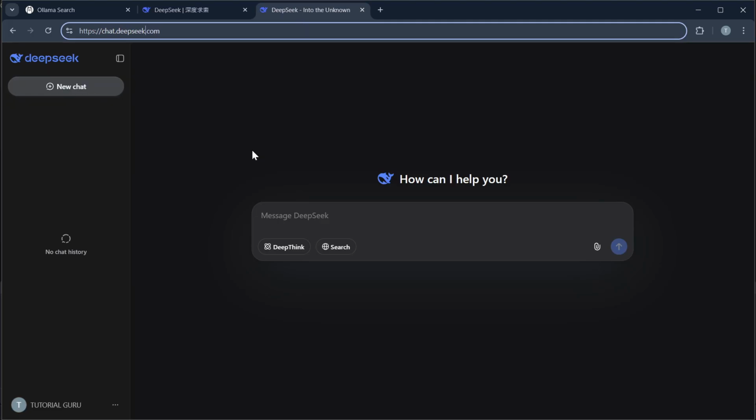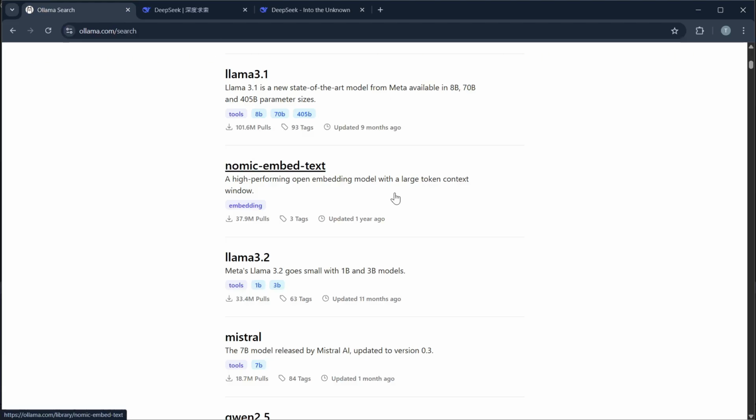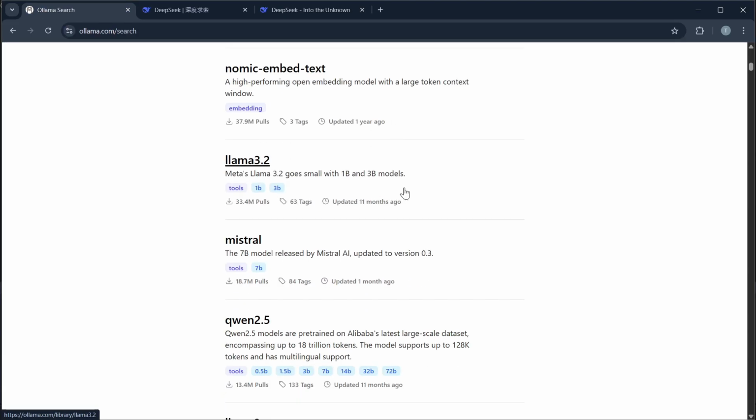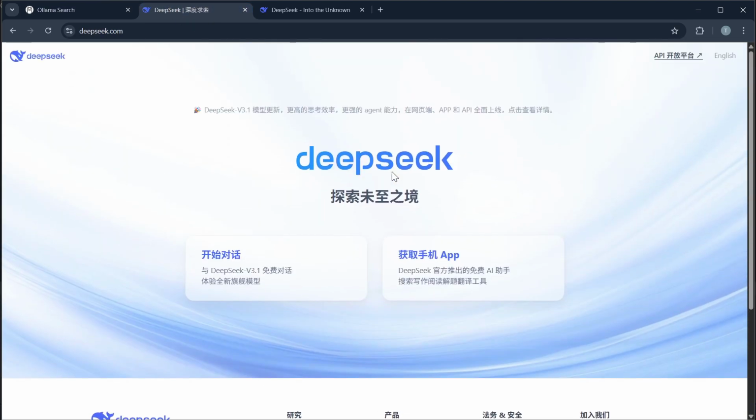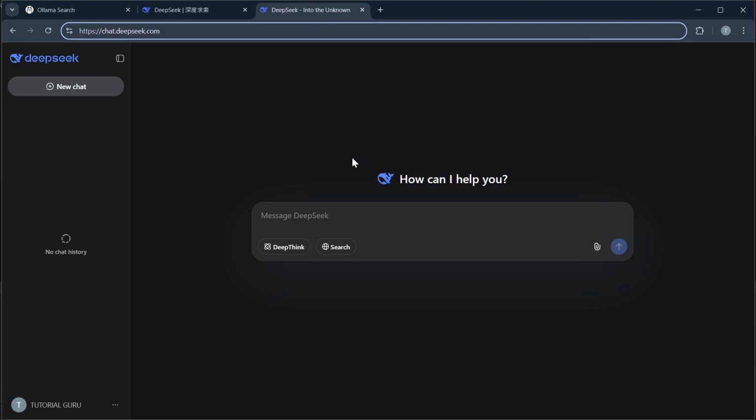Number three, their performance. Ollama depends on your local hardware. The better your GPU, the smoother the experience will be. While DeepSeek runs in the cloud, so you get enterprise grade power without worrying about your local specs.